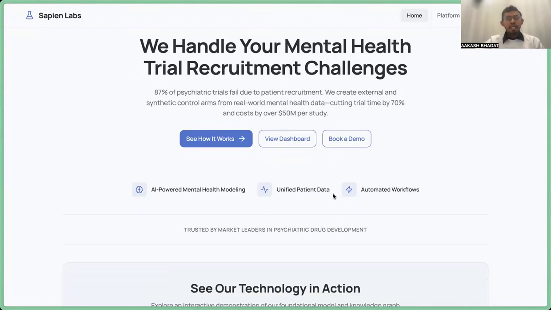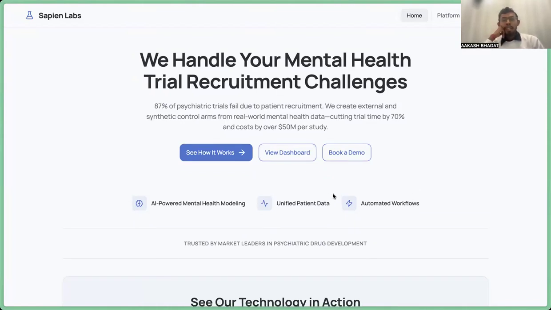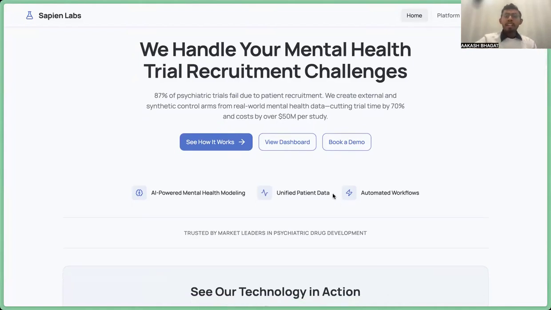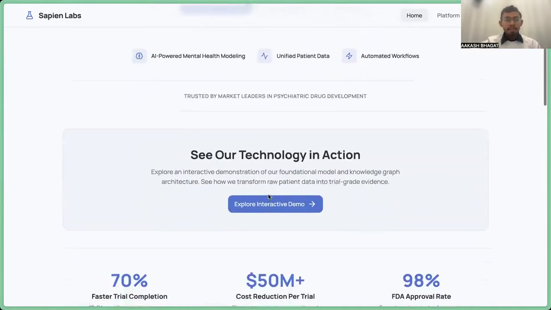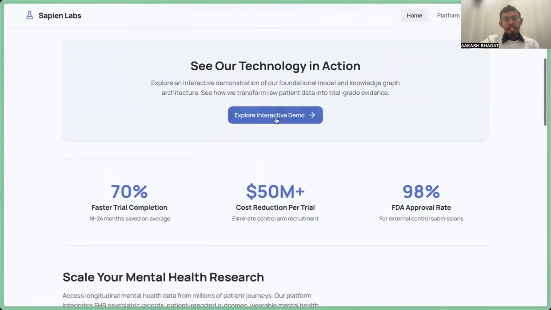This is our product. Right now, we are exploring mental health trials, but we believe like 87% of psychiatric trials fail due to patient recruitment, and we solve that by creating external and synthetic control arms from real-world mental health data, cutting trial time by 70% and cost by over $50 million per study. Let's dive right into our product.